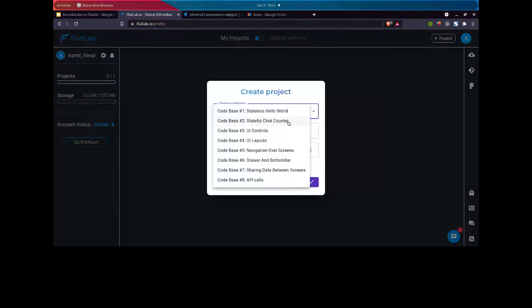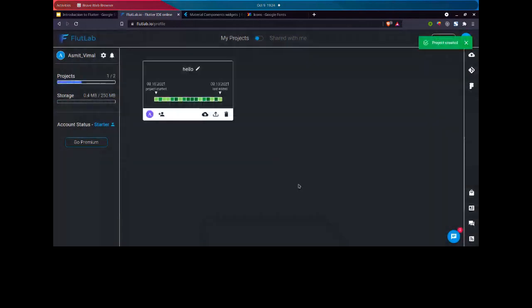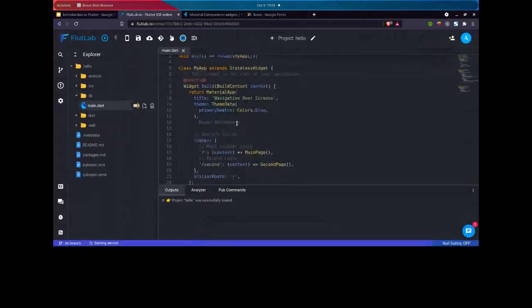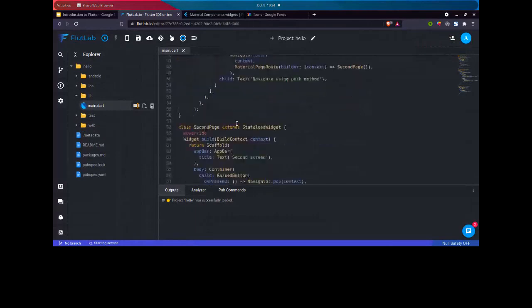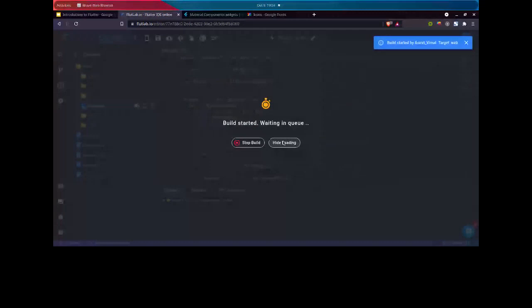So basically, this was the click counter I was showing you. Now you can see the navigation also. Let's go for this navigation part now. I will give you a quick introduction, not too deep. So this is the second application. You can go for the web again. You can select the web here and then click on the build button. It will start building your application.